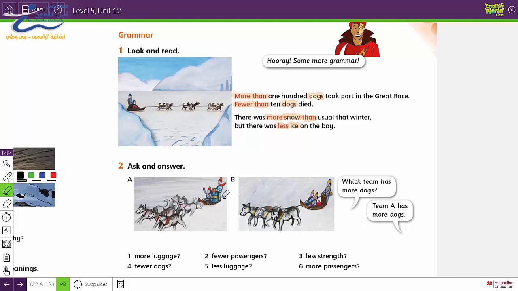We have 1 passenger, 2 passengers, 3 passengers, but we say just luggage. So passenger is a countable noun, but luggage is a non-countable noun. Okay, let's read the questions here. Which team has more dogs?